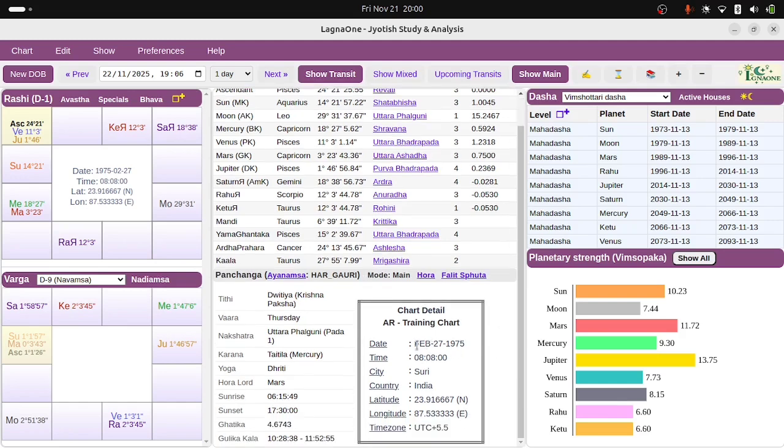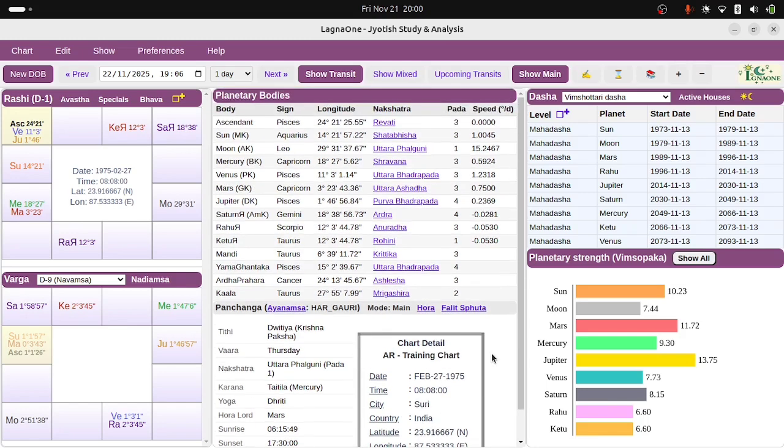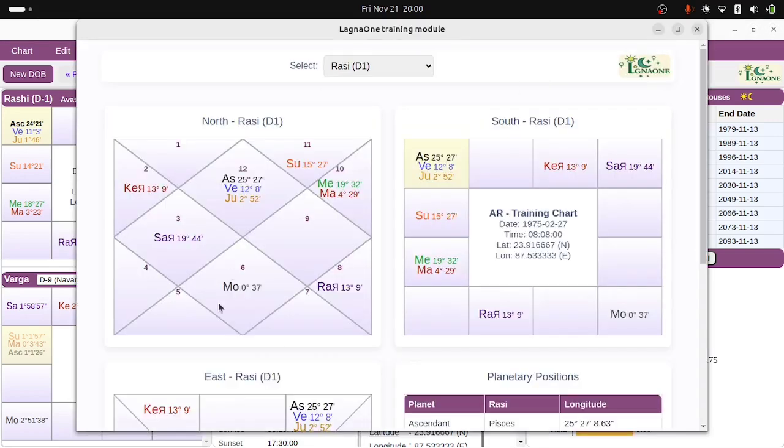here. Feb 27, 1975, 8 past 8. This is 2400 hour format, so it's AM. 8 past 8 AM, Suri. It's sitting in the state of West Bengal, India. Just let me longitude. All software picks up Suri. All right, so this is the South Indian chart. So quickly have a look at the North Indian chart, how it looks like here.